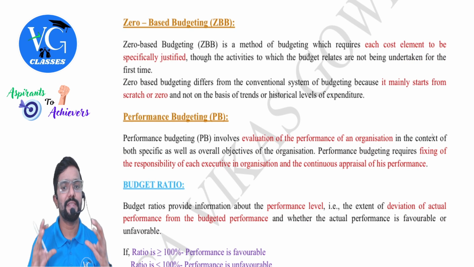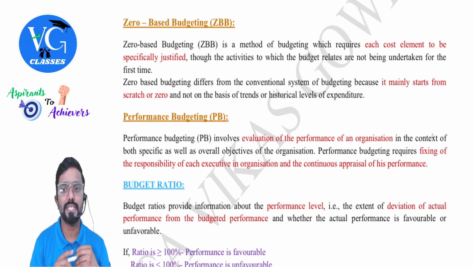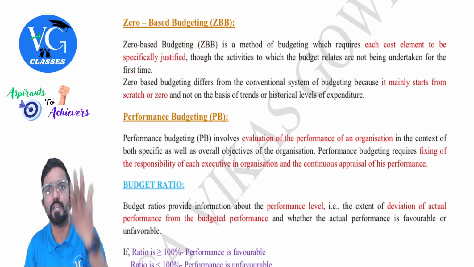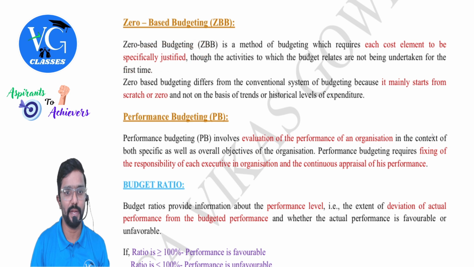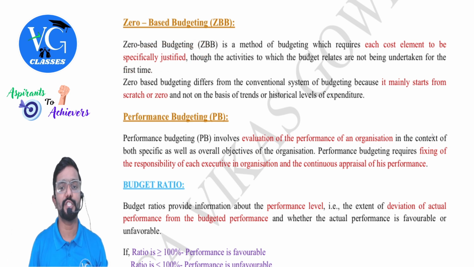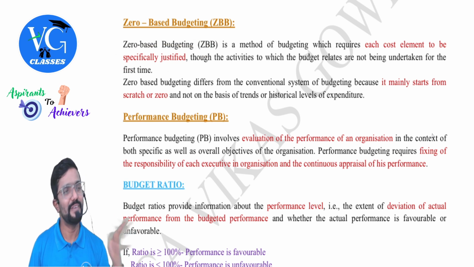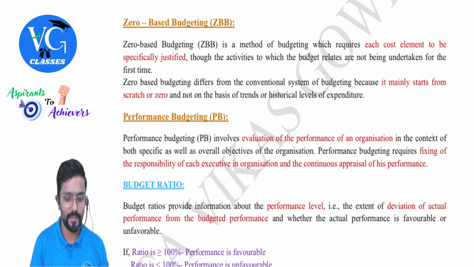Zero based budgeting is a method of budgeting which requires each cost element to be specifically justified. Means you should tell why this cost, why that cost. Each and every rupee you have to explain, though the activities to which the budget relates are not being undertaken for the first time. Sir, zero base means we don't have any base, we don't have any history. No, we will have it. Okay, but we will not consider it. Clear? You explain me each and everything.